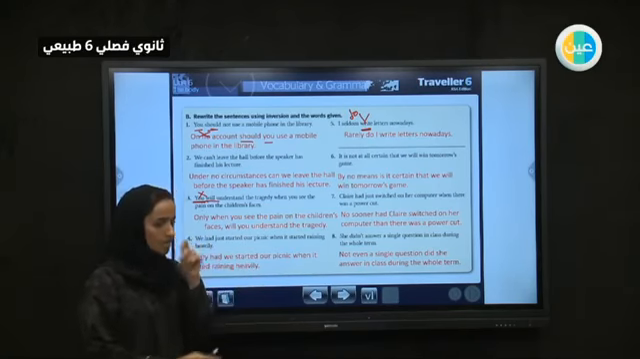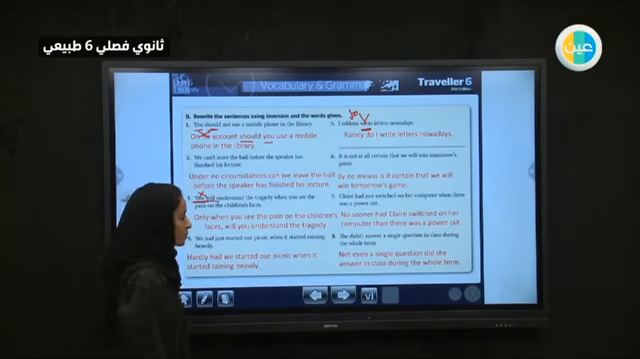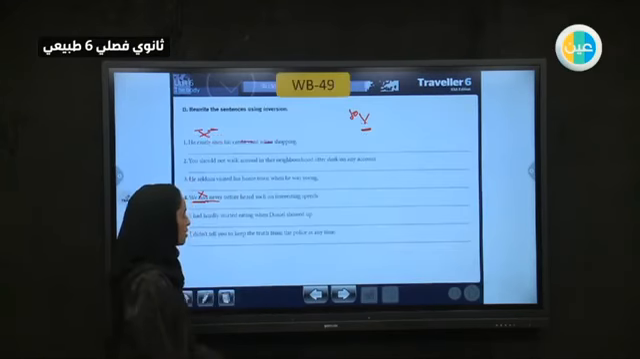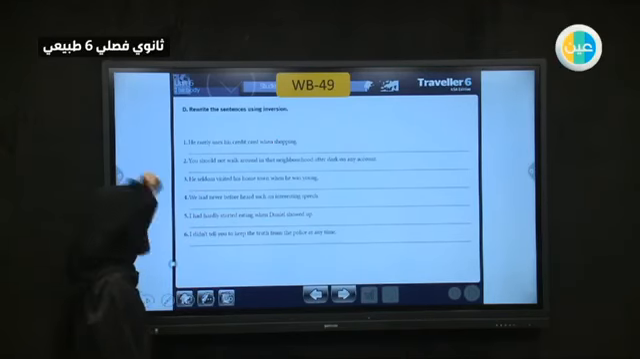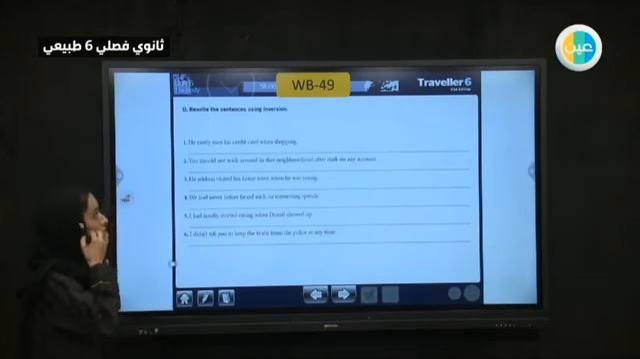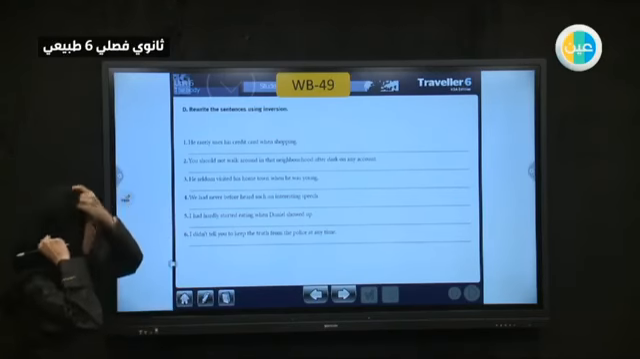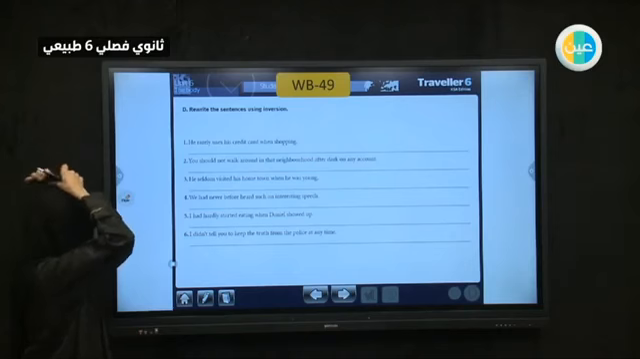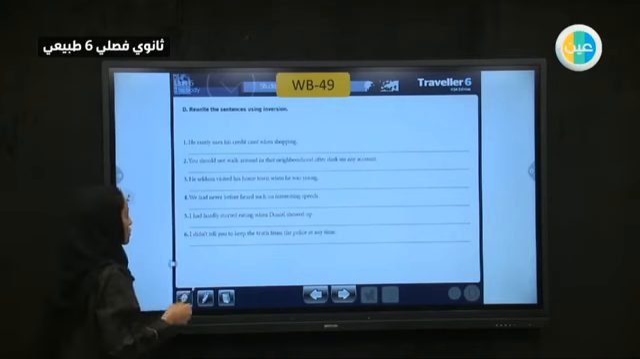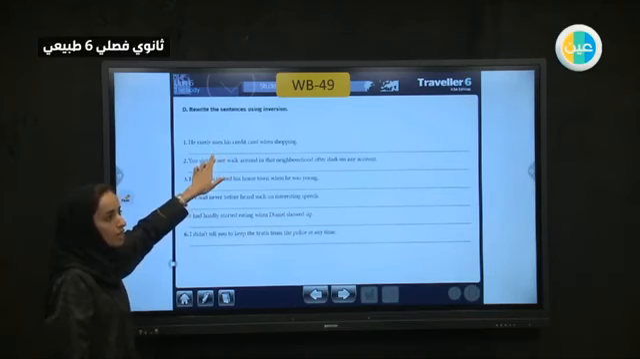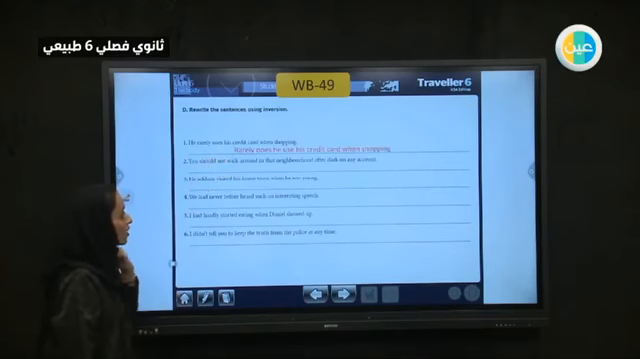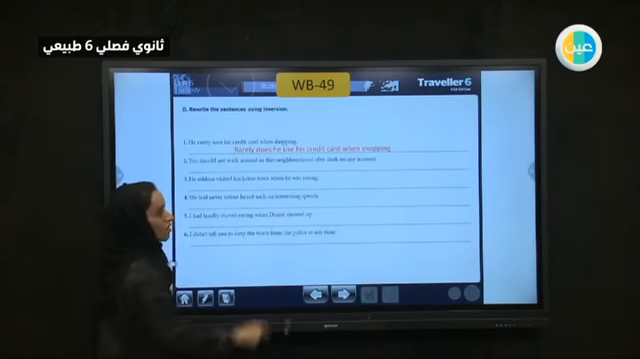We have a similar exercise in your workbooks, which is on page 49 as well. Yes, page 49 in your workbooks, we will do a similar exercise. He rarely uses his credit card. I want you to use the inversion form. So, he rarely uses. What helping verb do we have here? We have a "does." So, he rarely does he use. "Doesn't use," we have it here as the "uses."